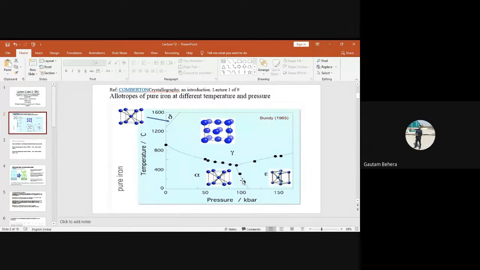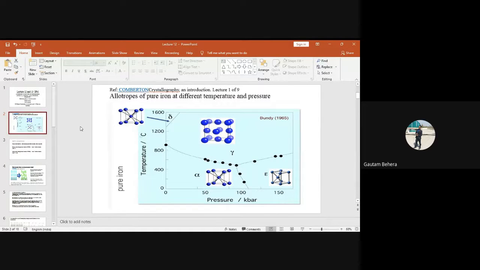We can dissolve up to 2.1 weight percentage of carbon in FCC. But the moment you try to add carbon into BCC iron, it will be very less. I'll show you that when I discuss the iron carbon phase diagram.